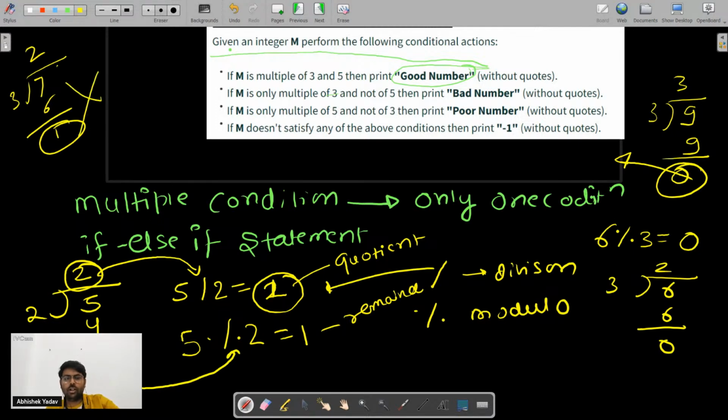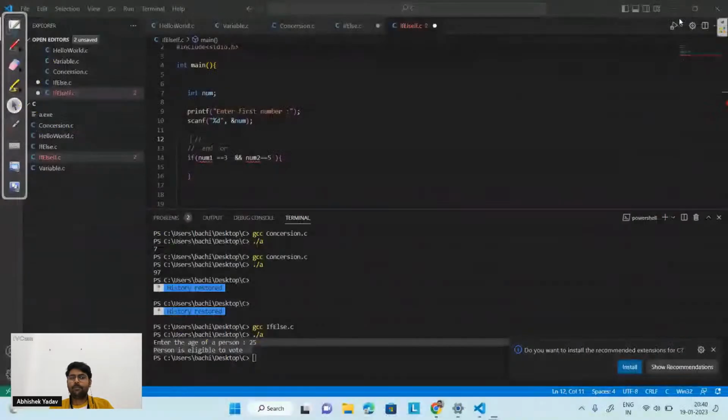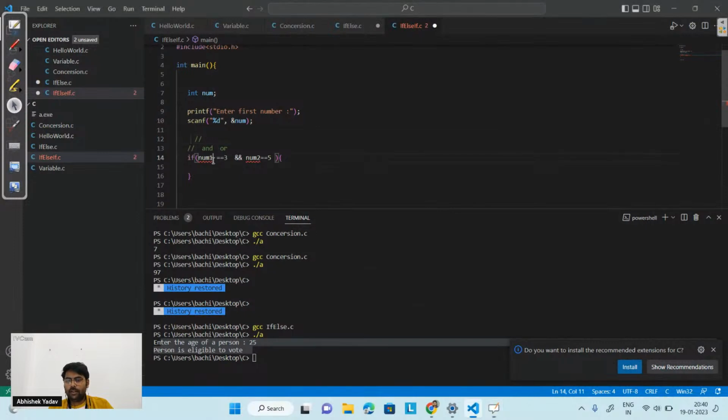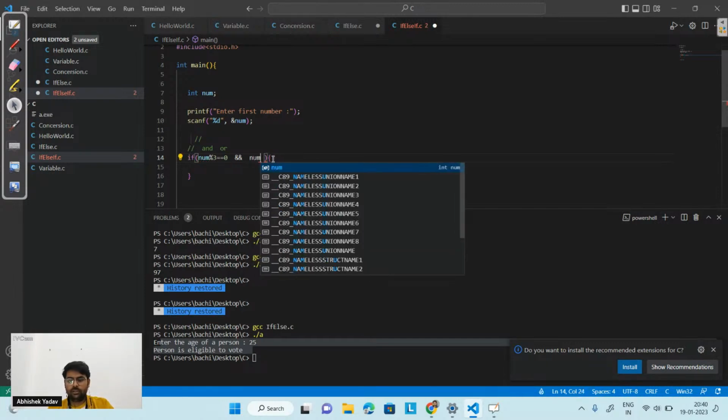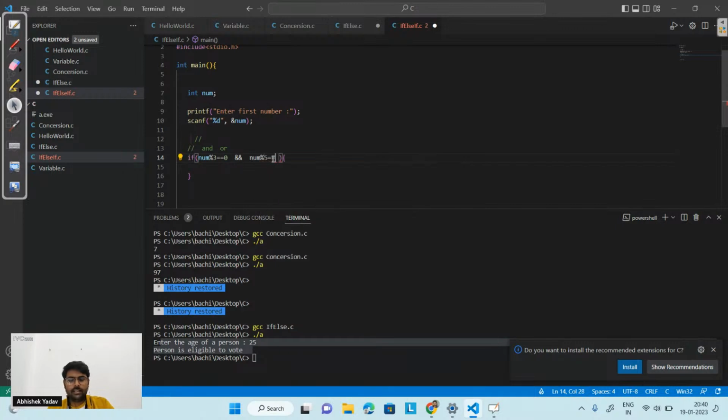So we have to use the same concept, and here you can see I am writing: if num modulo 3 is equal to 0, that means this num is divisible by 3, right? Similarly, I have to check for 5 also. That is, num modulo 5 is equal to 0. That means this number is divisible by 5 also.